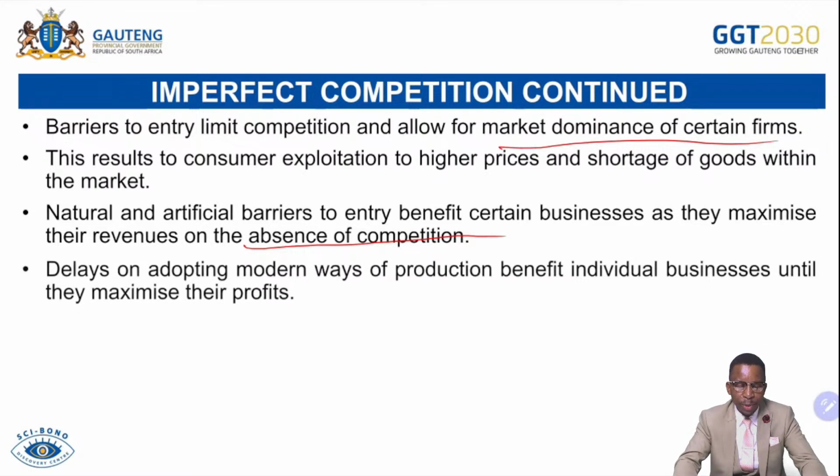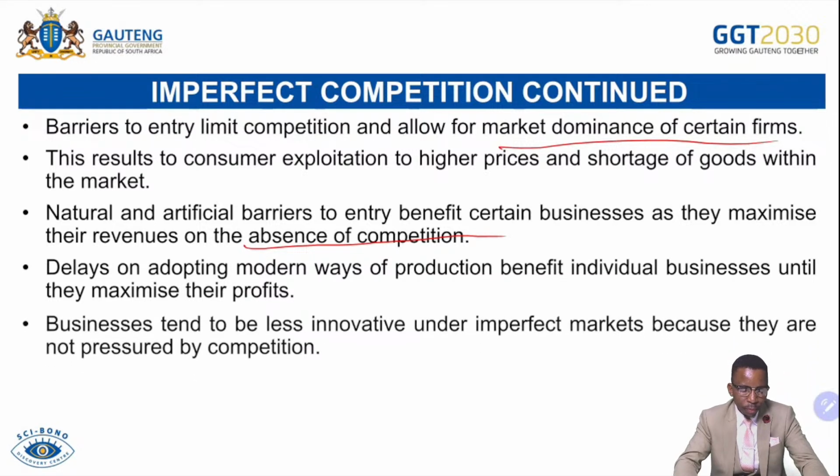Delays in adopting modern technology or production techniques are normally a challenge because businesses will always delay adapting to the new technology because they want to keep on maximizing their profits. For instance, right now in South Africa, we have electric vehicles that are already available. However, the market is not willing to adapt to them. It keeps on using the burning of fossil fuel because they want to keep on maximizing their profits.